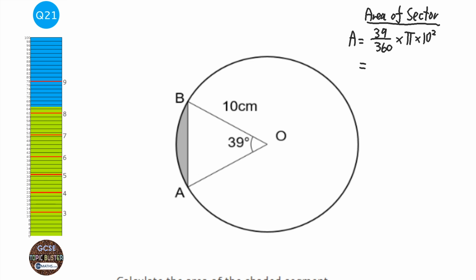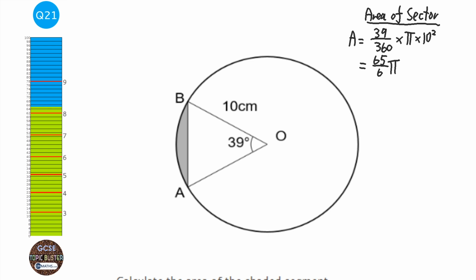I'm going to type that into my calculator, so 39 over 360 times pi times 100, and I'm going to leave it in terms of pi, so 65 over 6 pi.